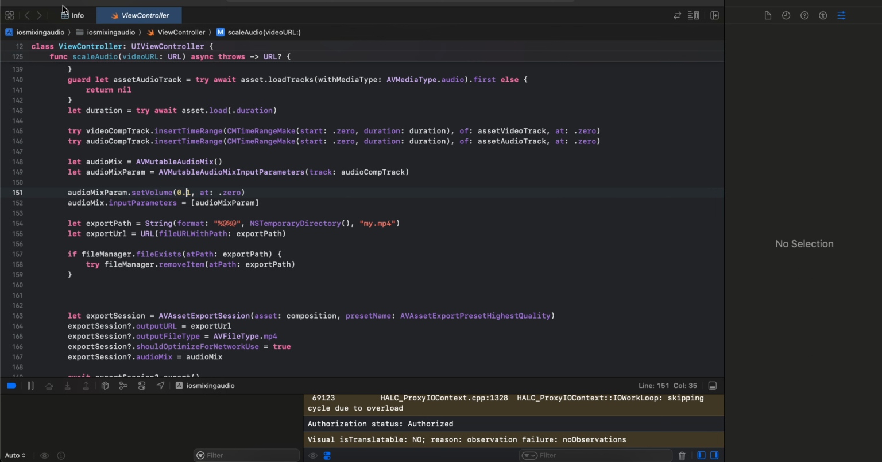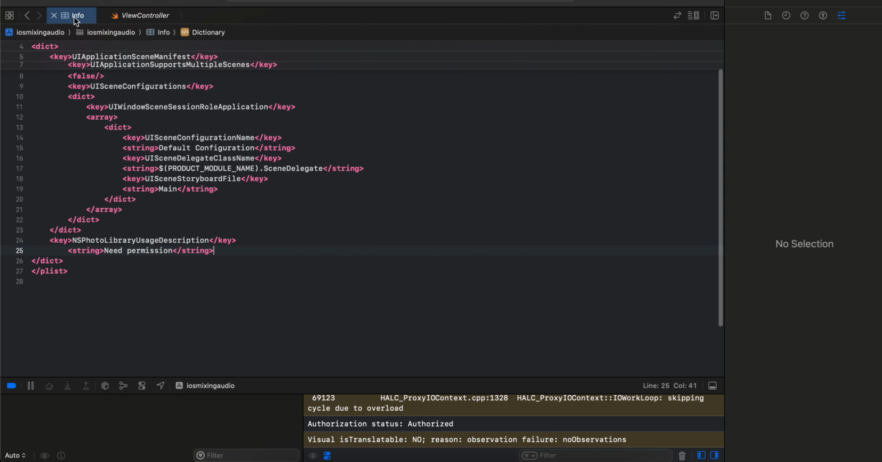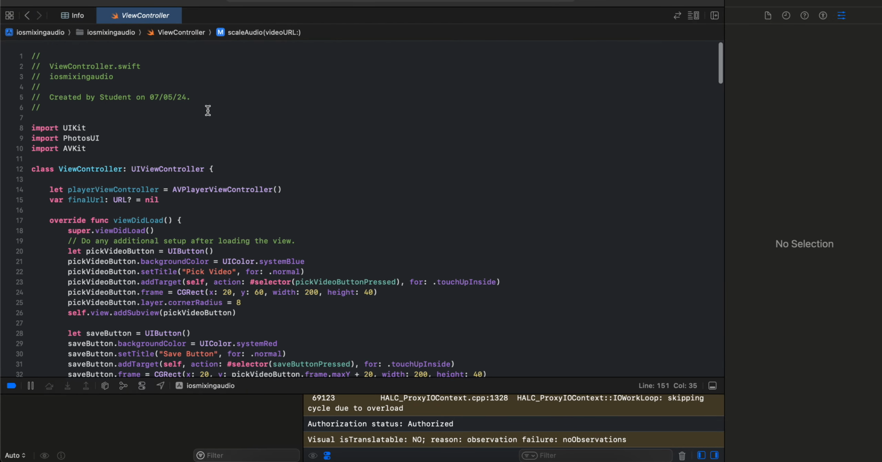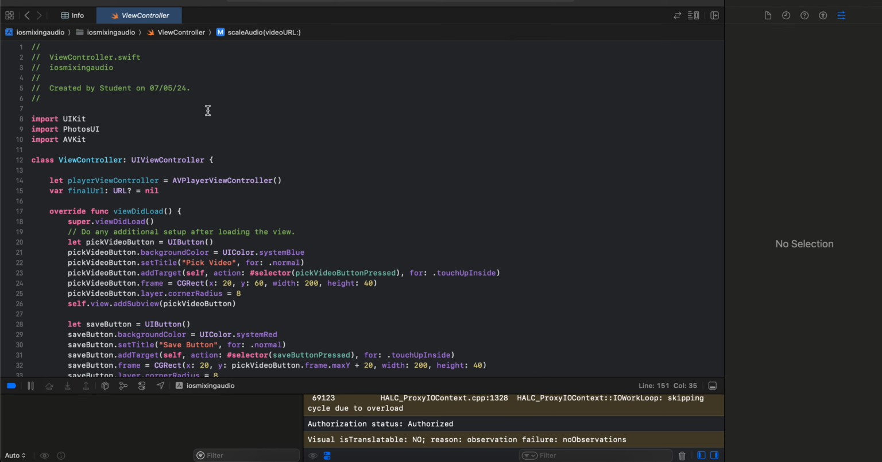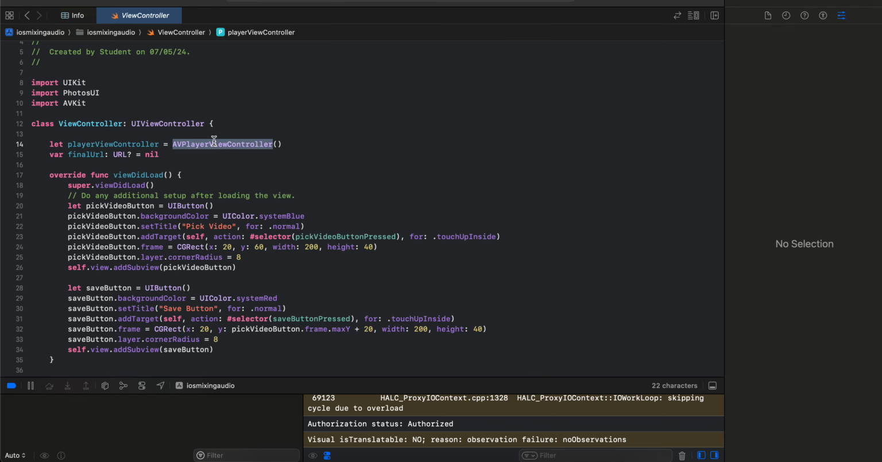First you will have to go to Info.plist. You will have to add a photo library usage description permission. Once that is given, inside my view controller I have imported PhotosUI as well as AVKit, and here I have created our AVPlayerViewController. I have created one variable for final URL, which will help us store the URL of our transformed video.